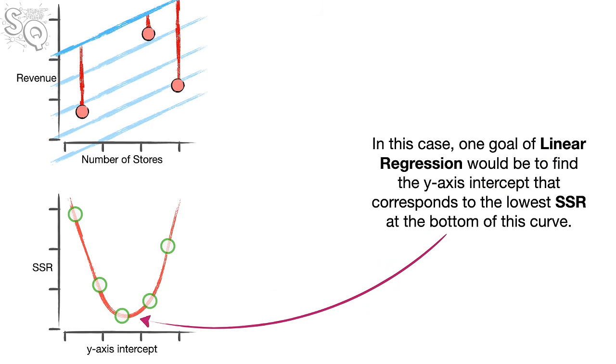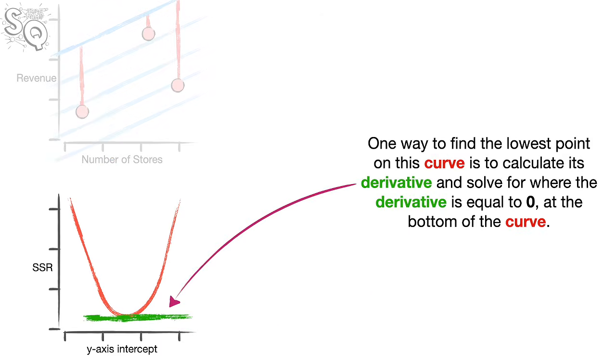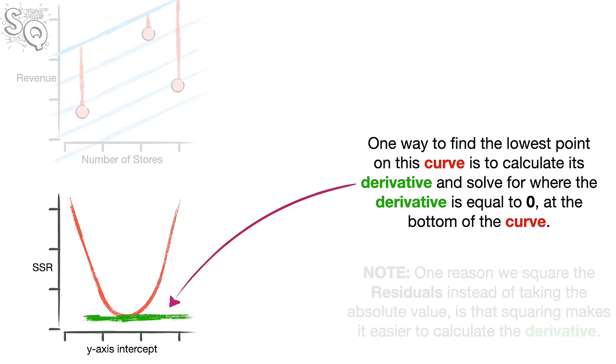In this case, one goal of linear regression would be to find the y-axis intercept that corresponds to the lowest sum of squared residuals at the bottom of this curve. One way to find the lowest point on this curve is to calculate its derivative and solve for where the derivative is equal to 0 at the bottom of the curve.